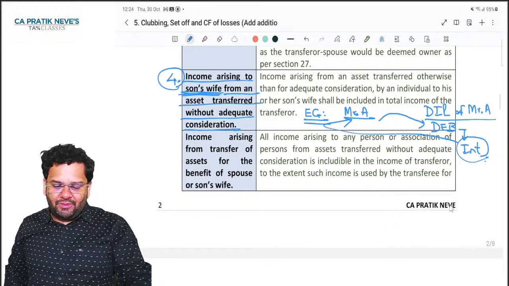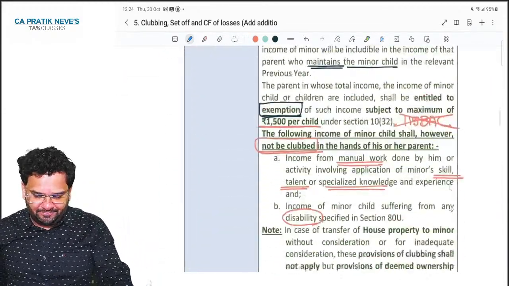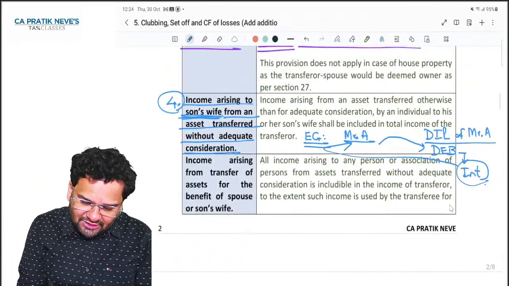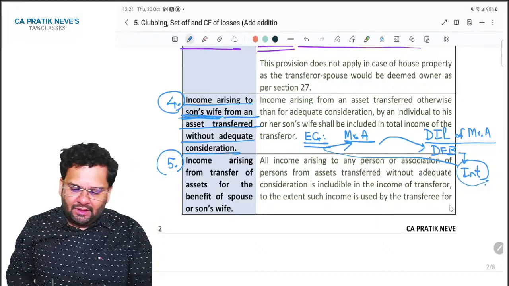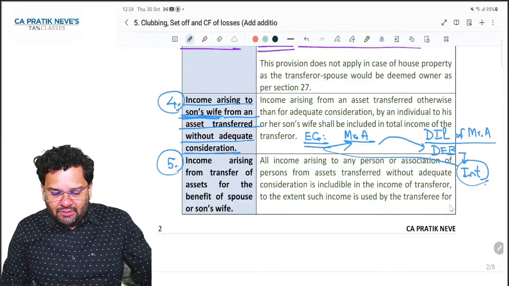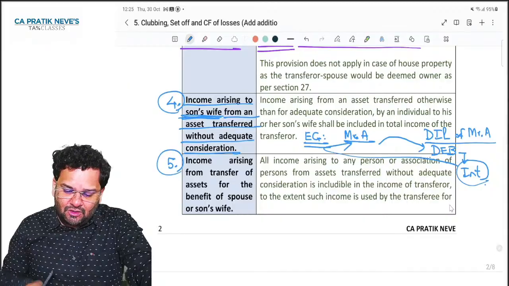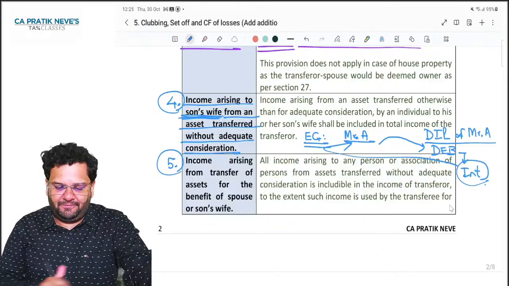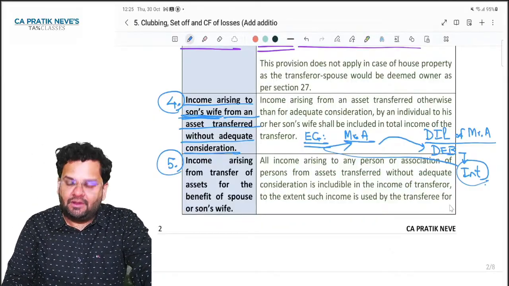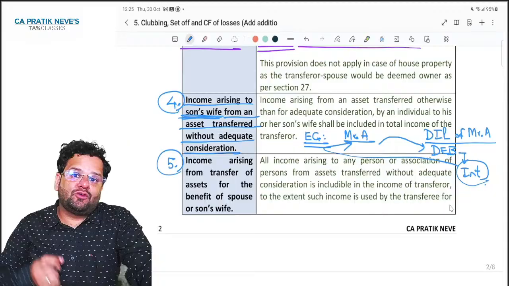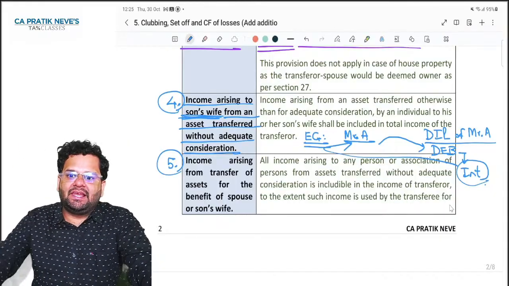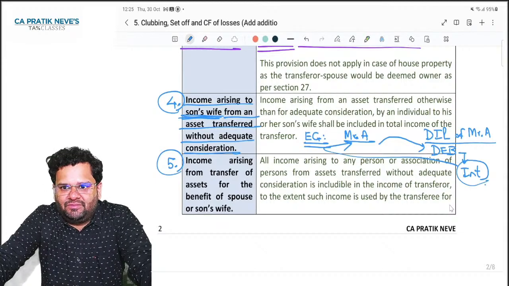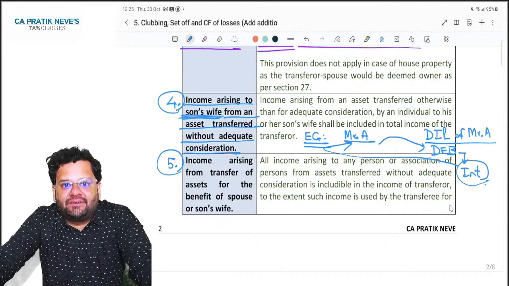Yes. Government goes one step ahead and tells you: income arising from transfer of assets for the benefit of spouse or son's wife. Means what? I transferred some of my assets, say like house or say like FD, in name of my friend.